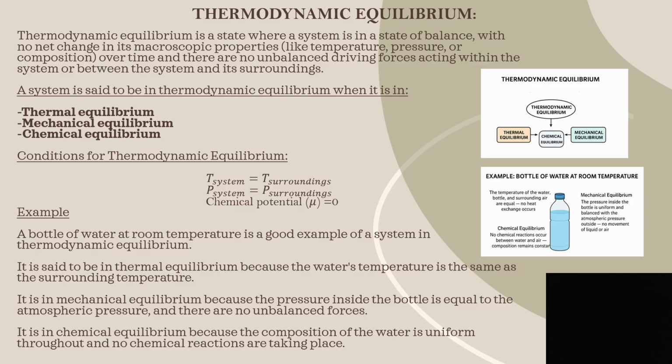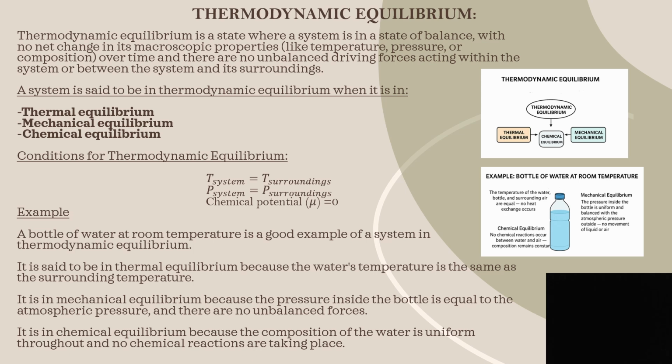Thermodynamic equilibrium. So what is thermodynamic equilibrium? It is a system in equilibrium where there is no change in macroscopic properties like temperature, pressure, etc. with respect to time. There are no gradients and there is no unbalanced driving force acting between the system or within the system and the surroundings. So hence, the system has no tendency to change its state.